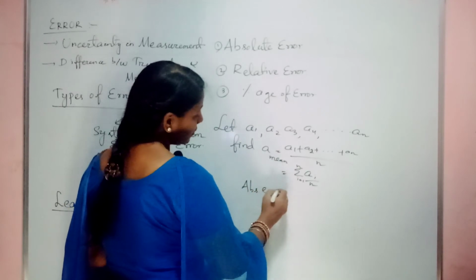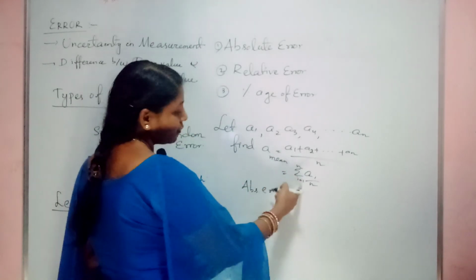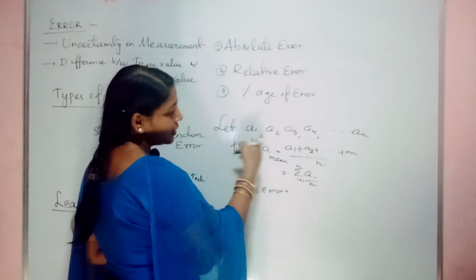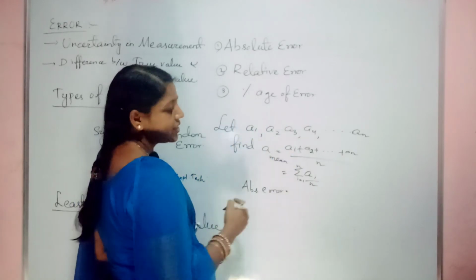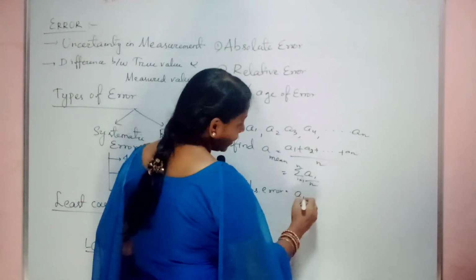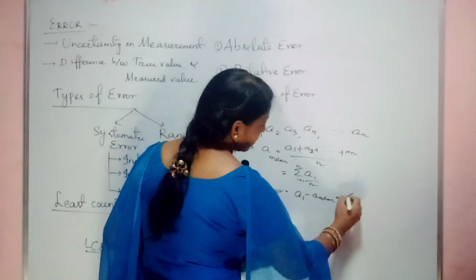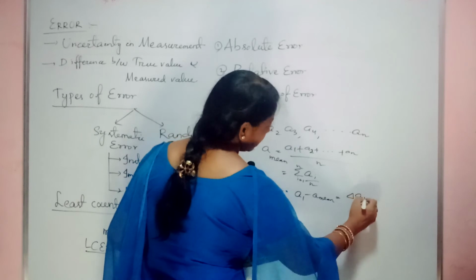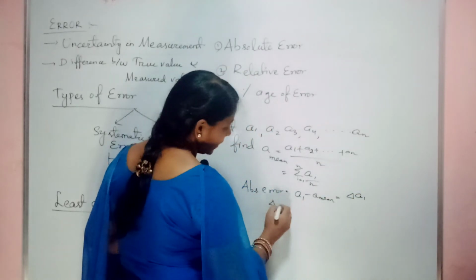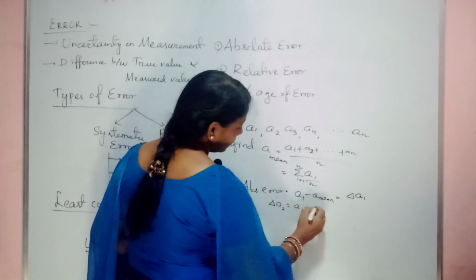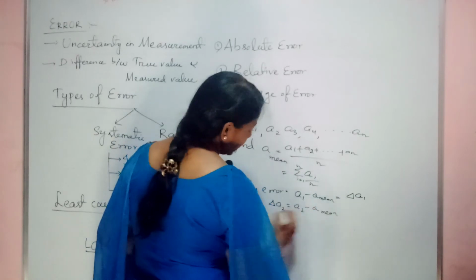Absolute error is nothing but what you do is take your mean and the individual measurement, and take the difference of that. So A1 minus A mean. This is nothing but you can call it del A1. Similarly, what is my del A2? A2 minus A mean.